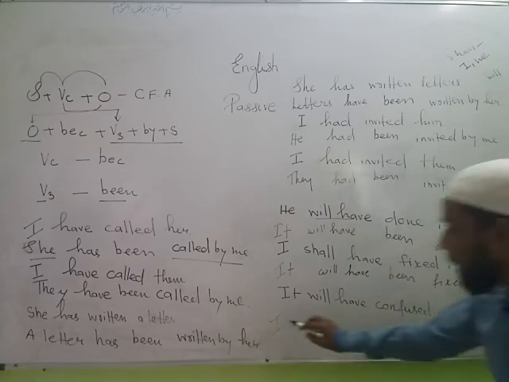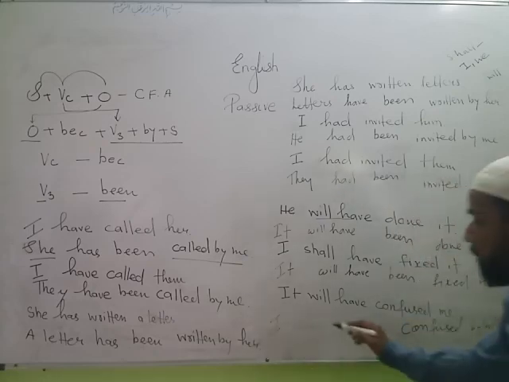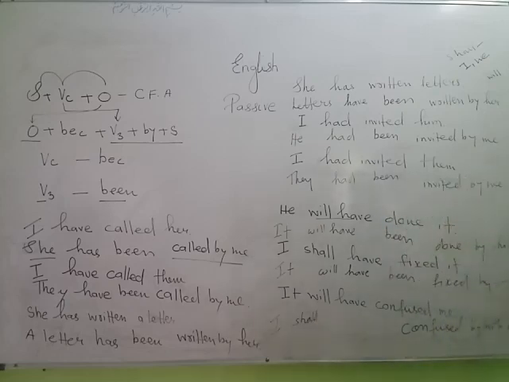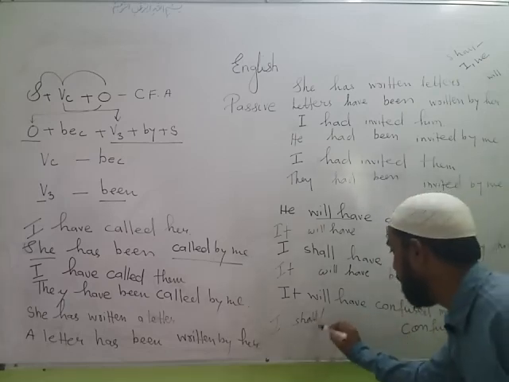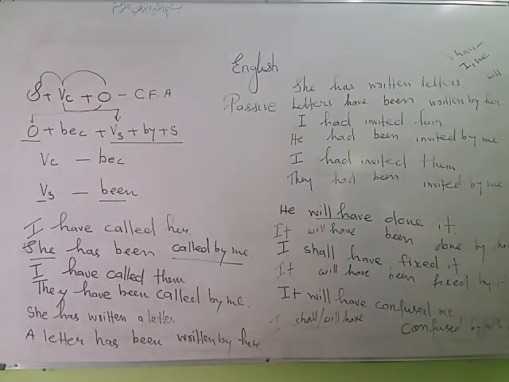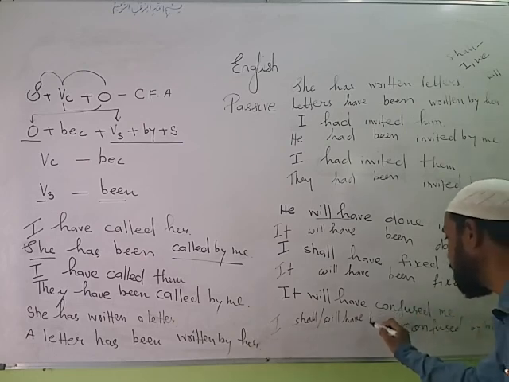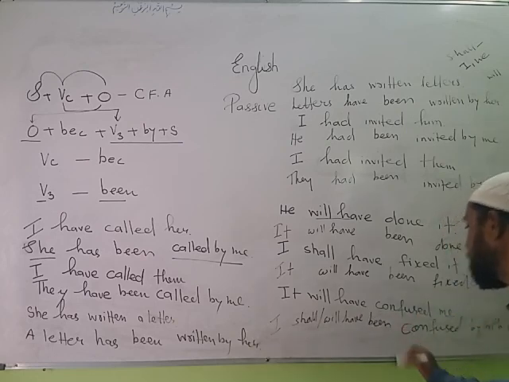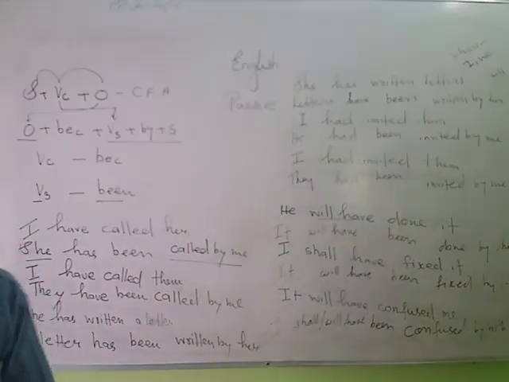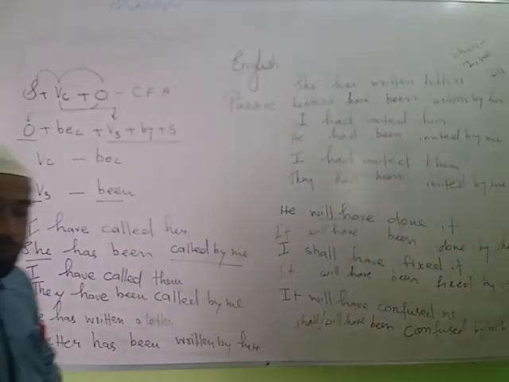Now you can see here the subject is I, so you can use shall in place of will, but if you don't want to use shall, you are allowed, you can use will also. Will have or shall have. And which form of be will be used? Been form. Why? Because here confused is in the third form. So in this way we can change all perfect form sentences from active into passive. I hope you understand the topic.